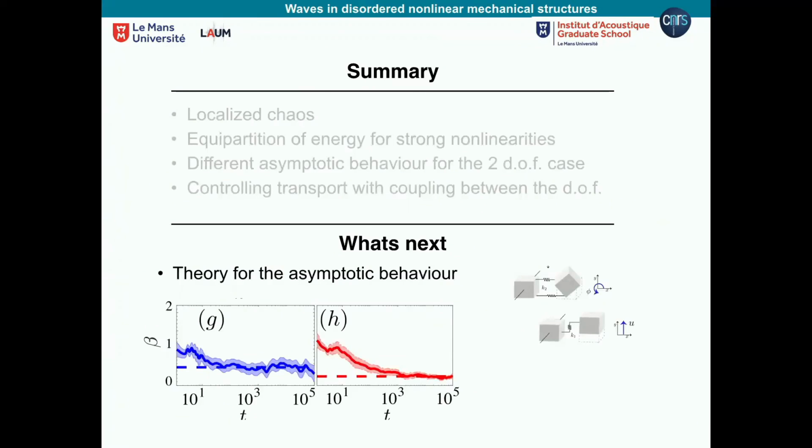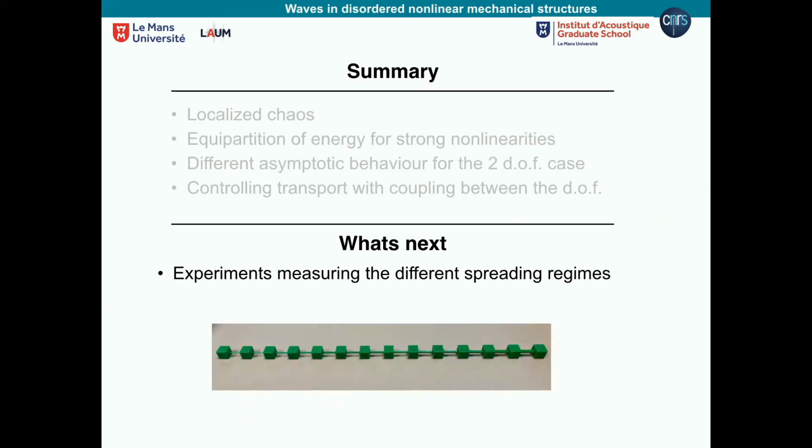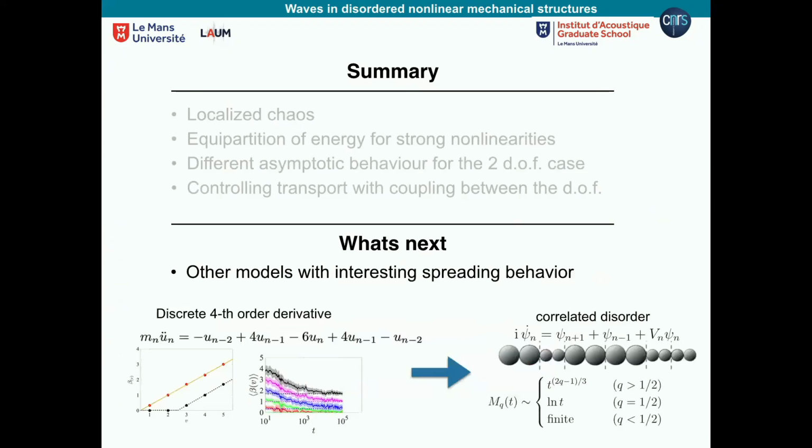And something of what is to be done next. First, we want to understand these asymptotic values in the theory, how we can explain them theoretically, because this is something open. It's only done for the mass spring system, the simplest one, and not for this case. Of course, we want to see the experiments, and that's something we are on to now. And furthermore, we want to study other models which have strange spreading behavior and energy.